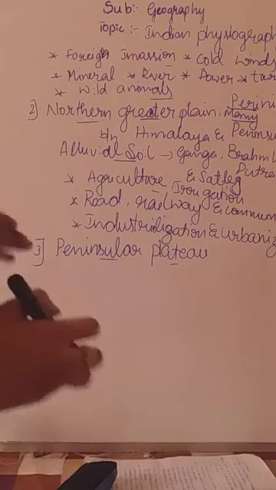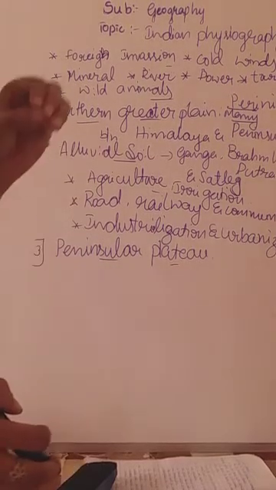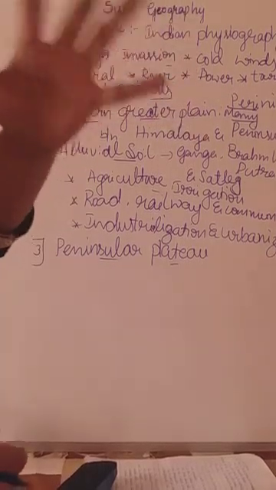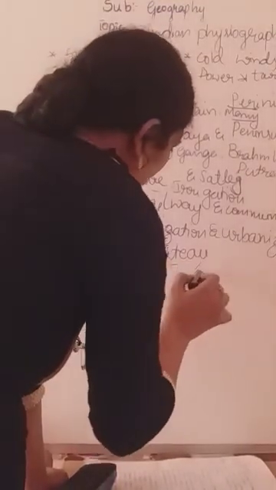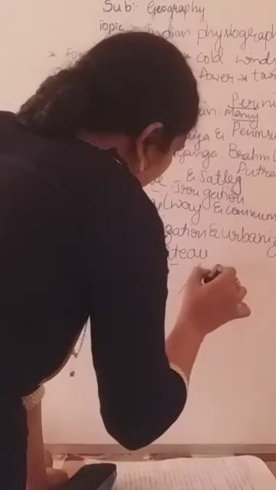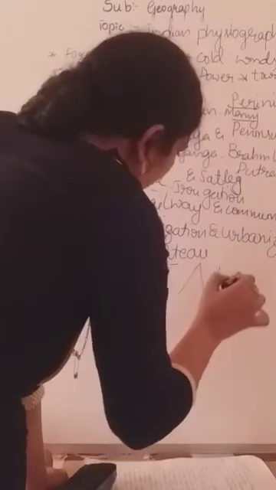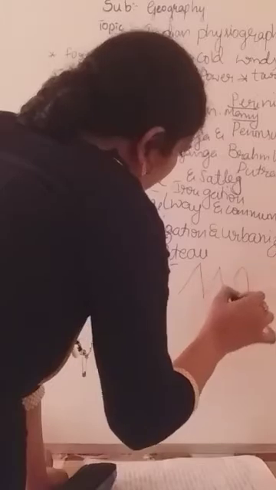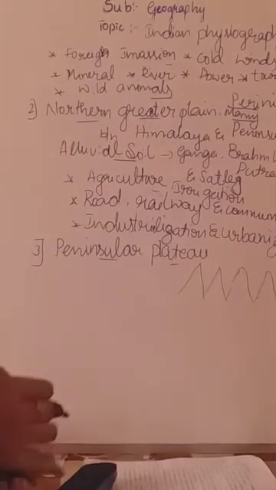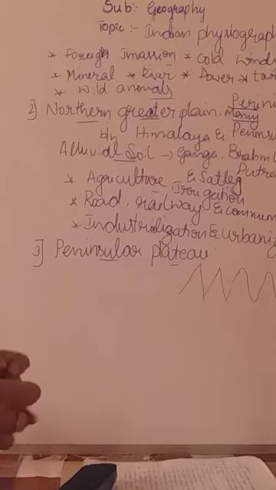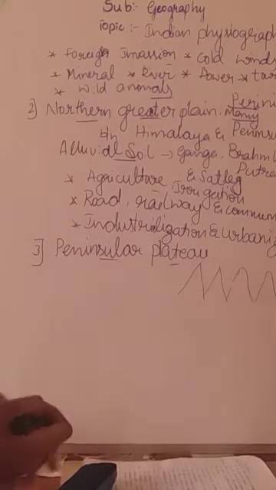It is also a large area having a very nice powder of soil actually. That nice powder of soil settled in a small hill shape, okay? So that is called the peninsular plateau. This shape is called a plateau, okay?